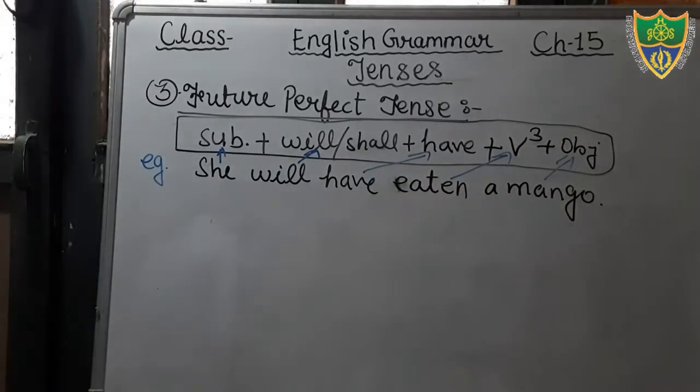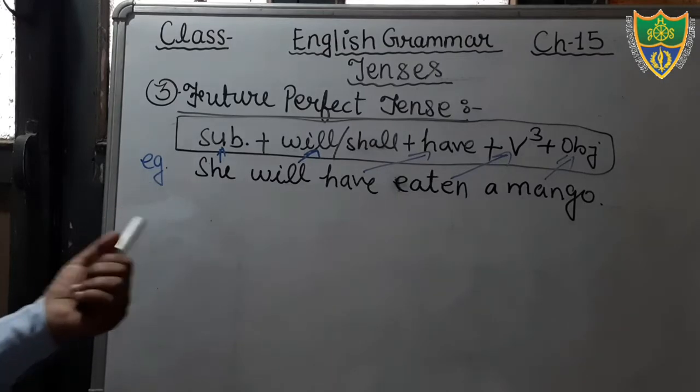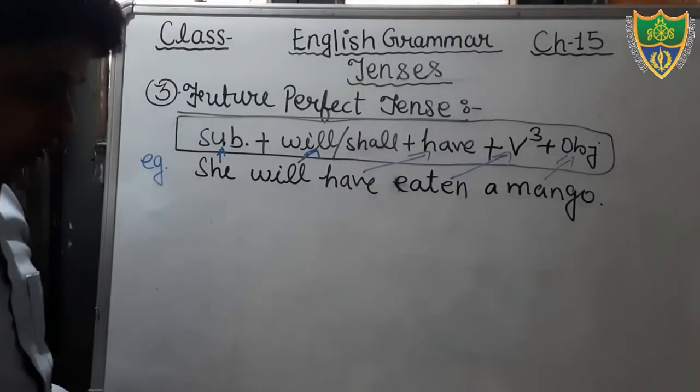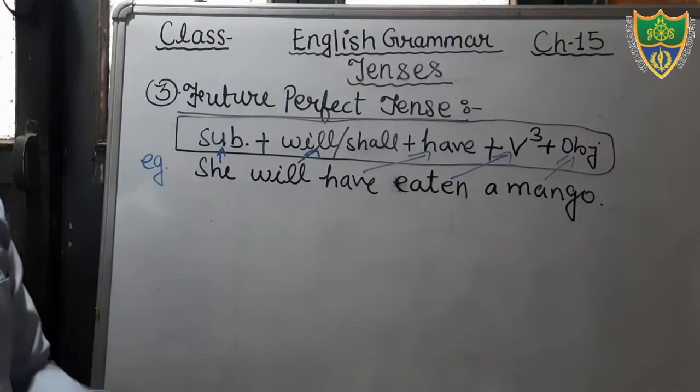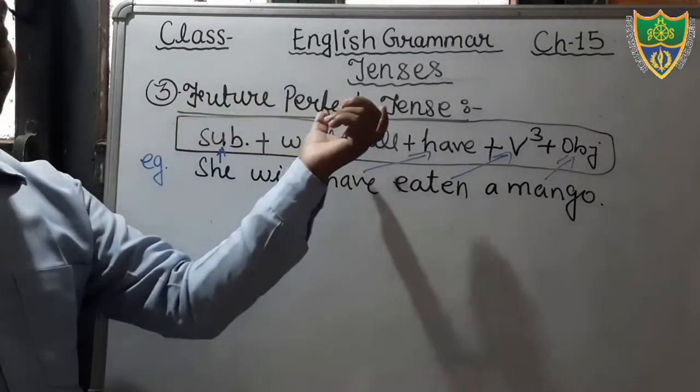Okay, so on the basis of this structure you will construct the sentence, and your sentence is given here, she will have eaten a mango. Okay students, so this is all about the future perfect tense.